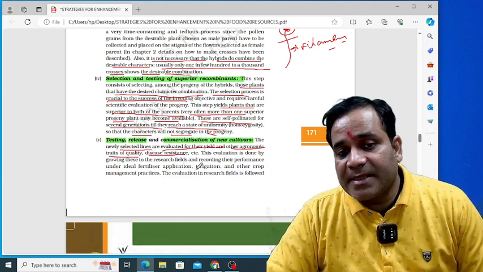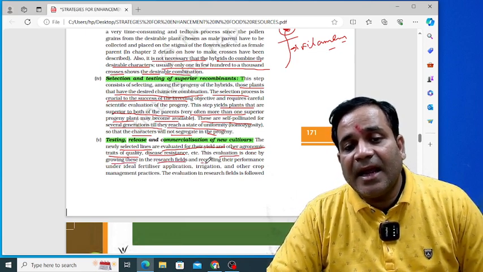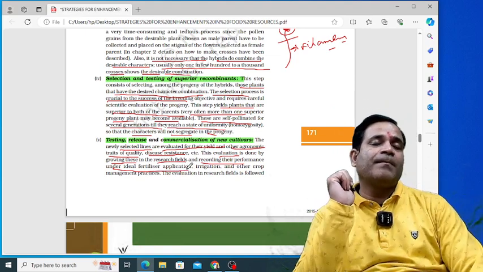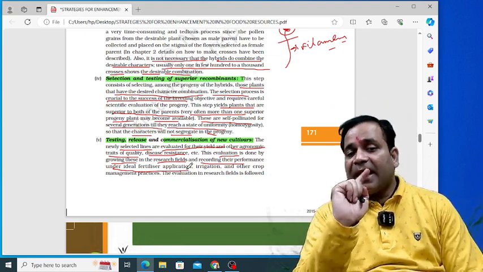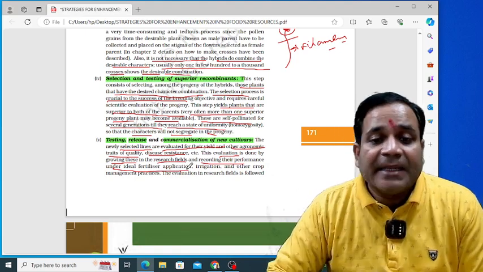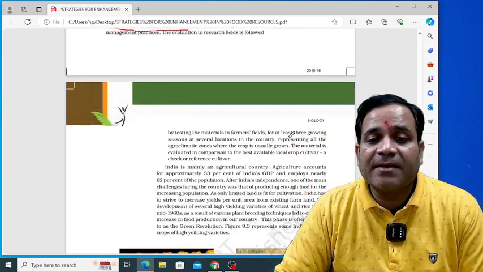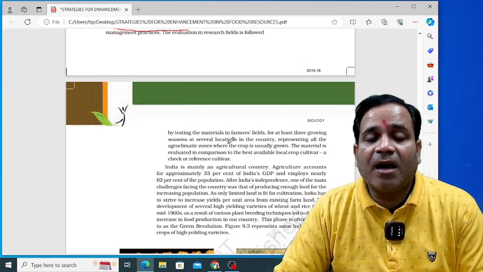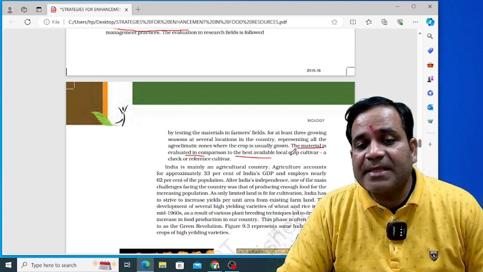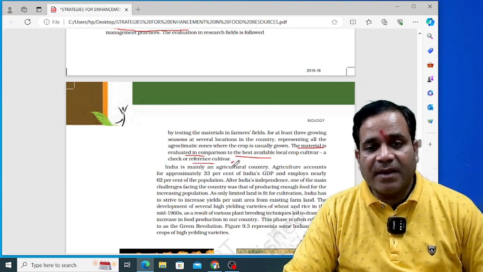This evaluation is done by growing them in a research field and recording their performance under ideal fertilizer application, irrigation and other crop management practices. Then we get a fruitful result for the crops, my dear. The material is evaluated in comparison with the best available local crop cultivar, and this serves as the reference cultivar, my dear.